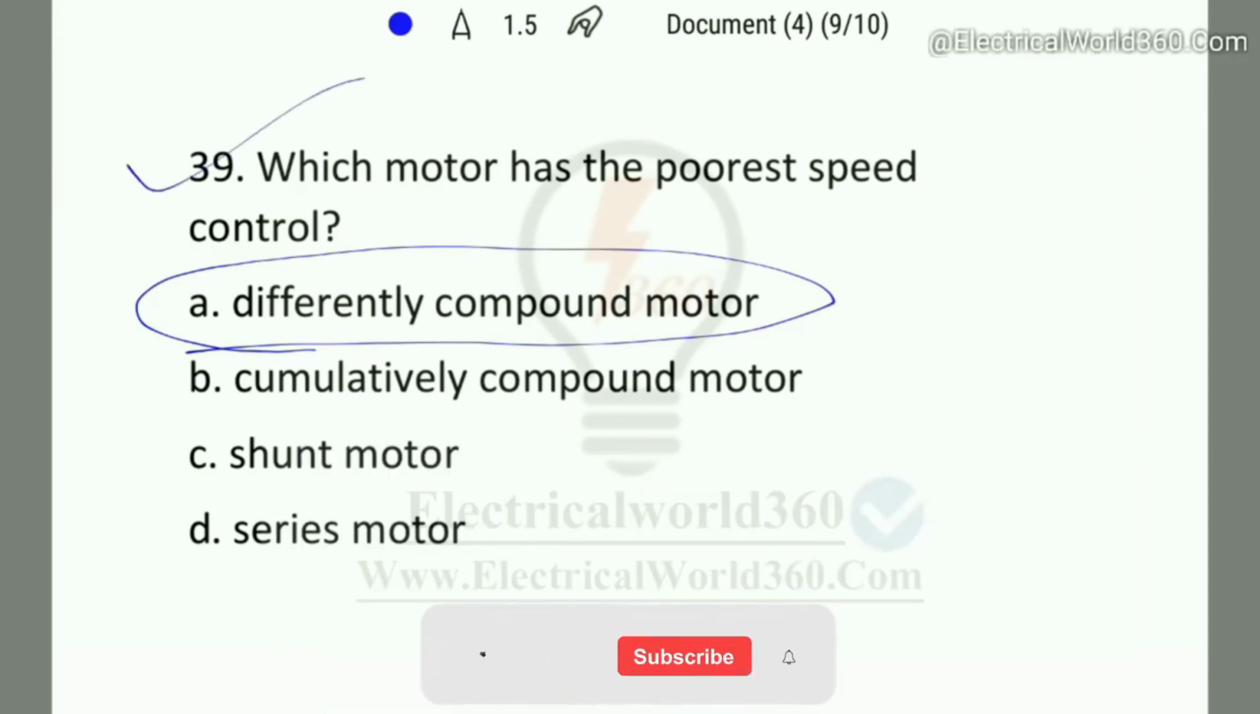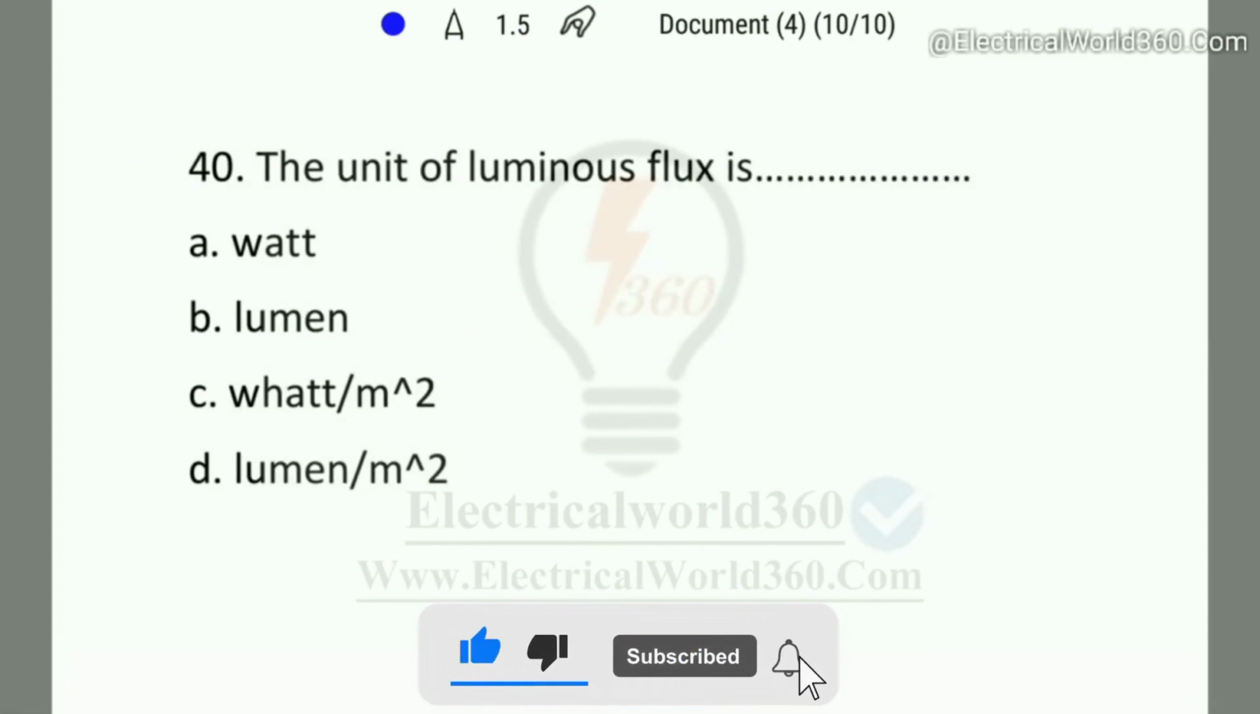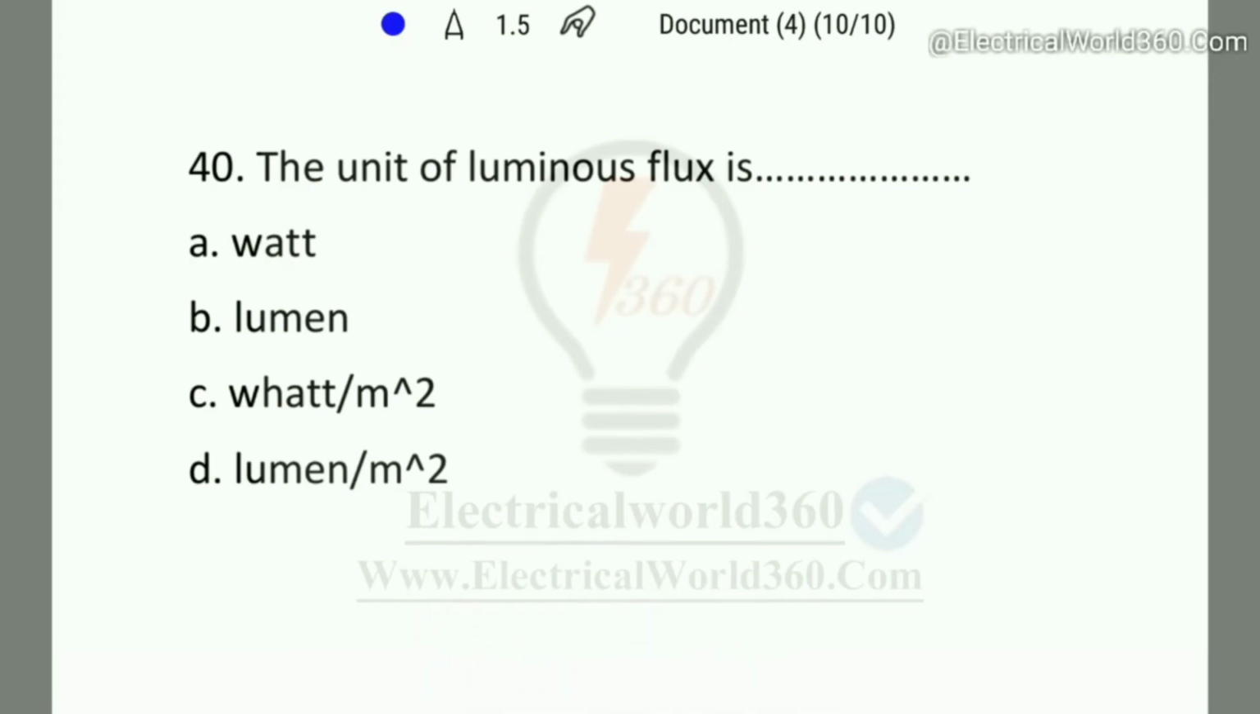Okay, so coming to the next question, question number 40. The unit of luminous flux is what? Lumen, watt by meter square, and lumen by meter square. As we know, in that case the option will be lumen by meter square. So here option number D will be the right answer.